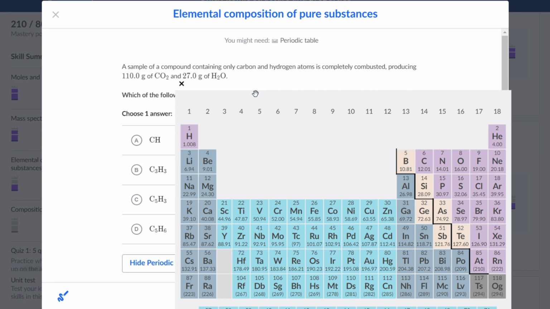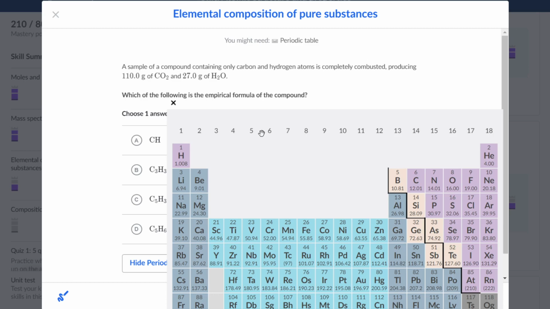So let's put it in one calculation. Now we have 110.0 grams divided by everything down below, 12.01 plus 16.00 plus 16.00, and that will give us around 2.5 moles. So we have 2.5 moles of carbon dioxide.